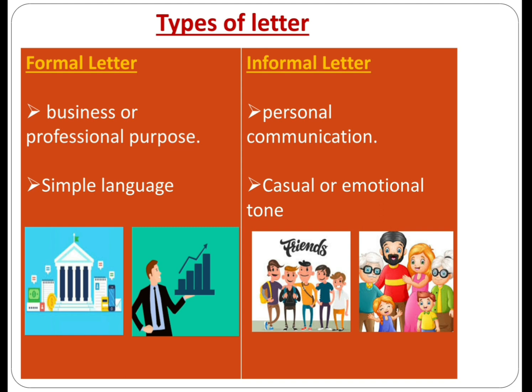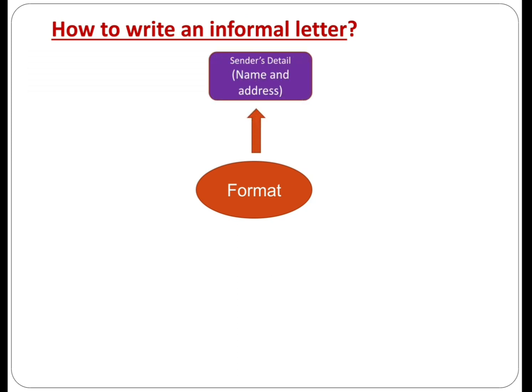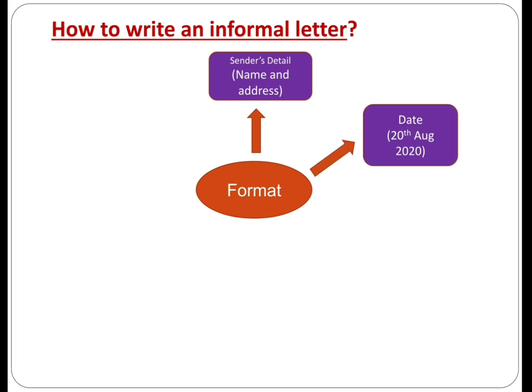Now children, when we write an informal letter, we have to keep certain important things in our mind. For writing an informal letter, we must have number 1, sender's detail. That means name and address of the one who is writing the letter. Number 2 is date. We should know the date on which the letter is written. Suppose if the letter is written on 20th of August, the format should be 20th August 2020. This is the standard form of writing a date.